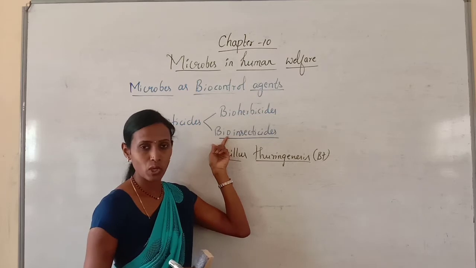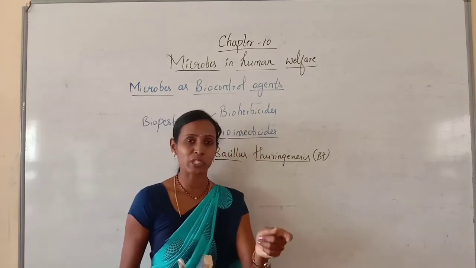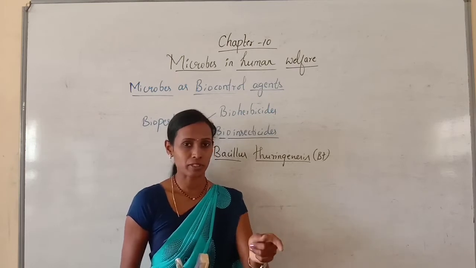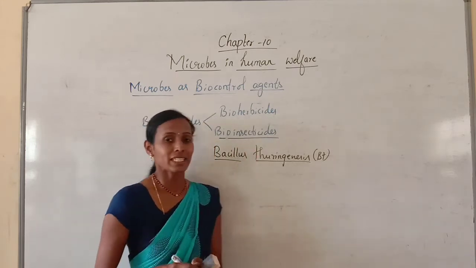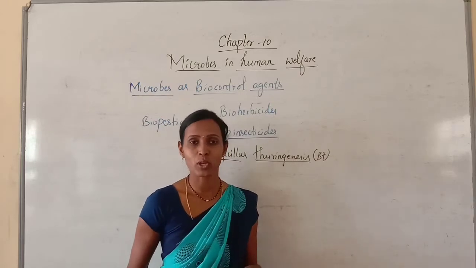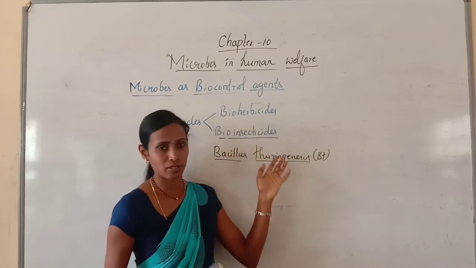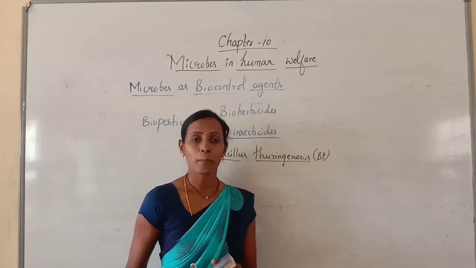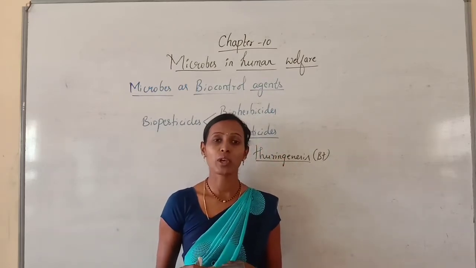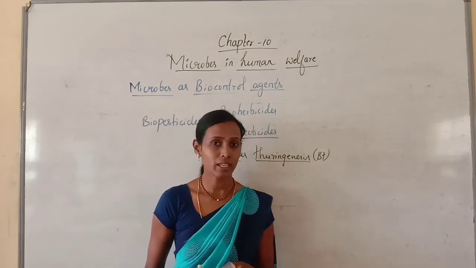We are using a biological organism, insecticidal, to kill insects, especially harmful insects. So here the harmful insects are killed with the help of biological organisms. They are called bioinsecticides. Let me define once again: bioinsecticides are those biological organisms which are used to control harmful insects.